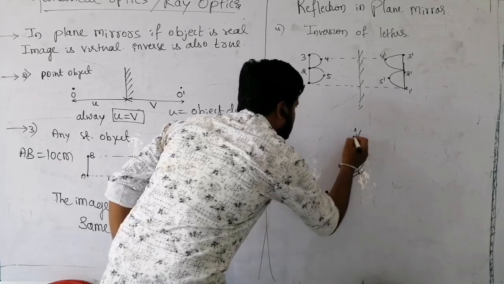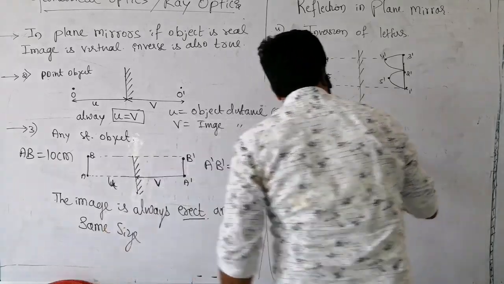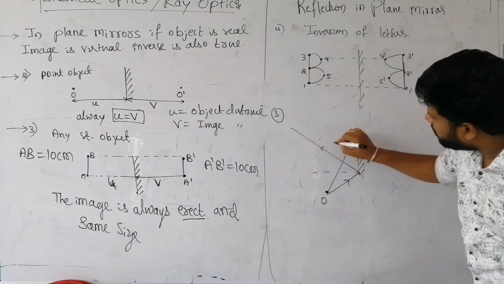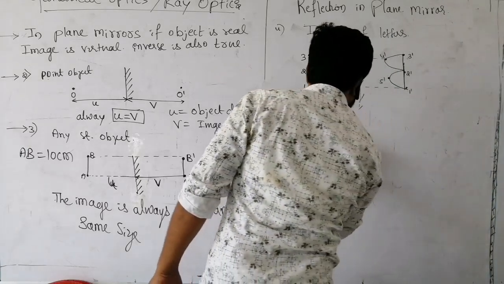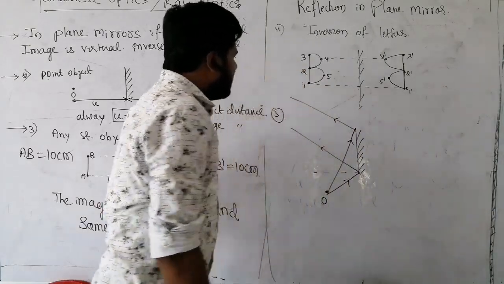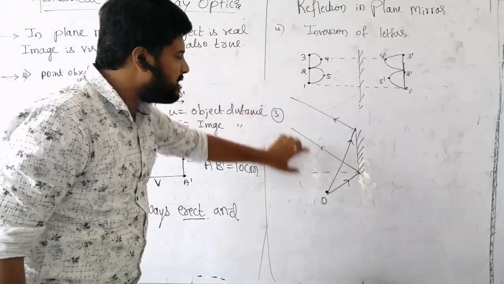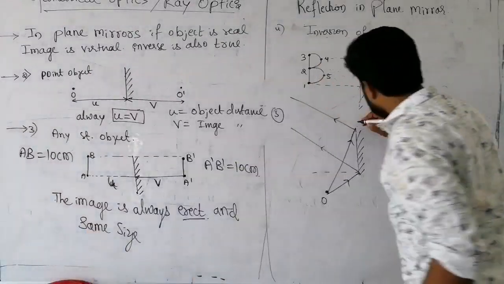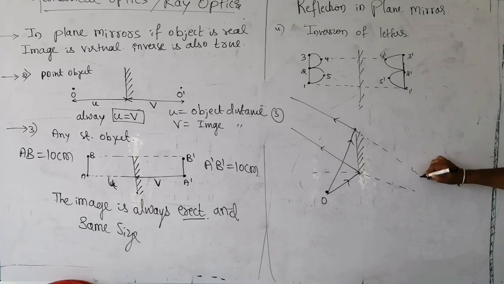You can see this is the normal. After this it has to undergo reflection. Here also it has to undergo reflection. Now, is it possible to make these two intersect? No. Then where is the image of this object, the intersection of reflected rays, formed? Extend this, you will get it somewhere here.